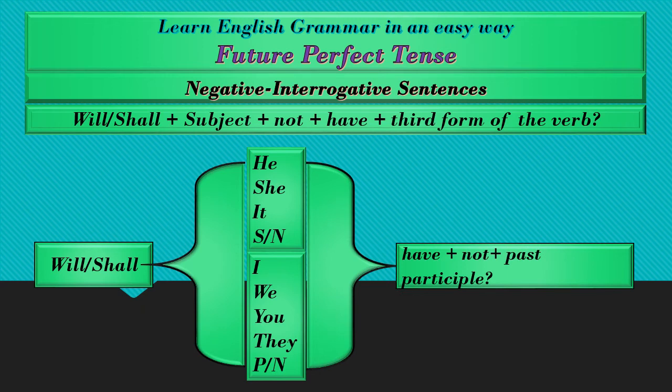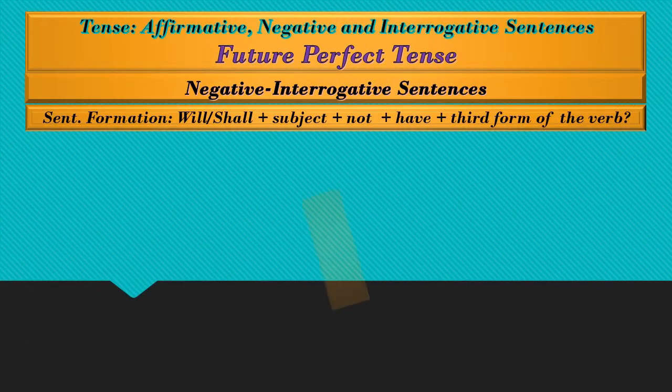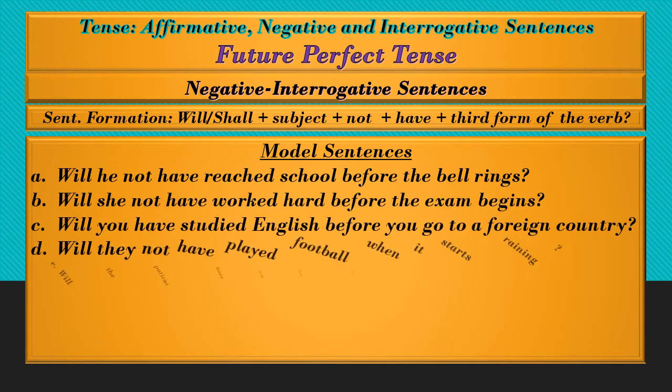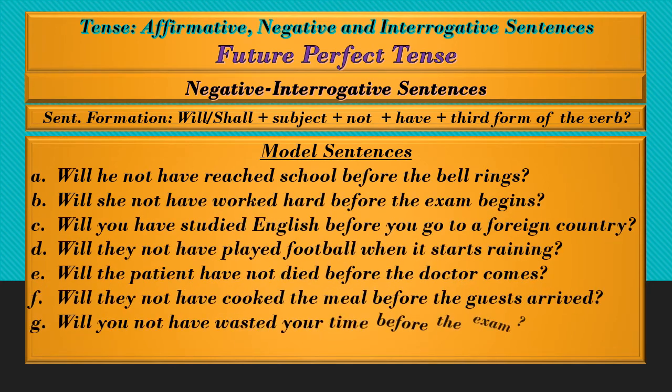Here are negative interrogative sentences. The sentence pattern is will or shall plus subject plus not plus have plus third form of the verb plus question mark. The converted model sentences would be like these.